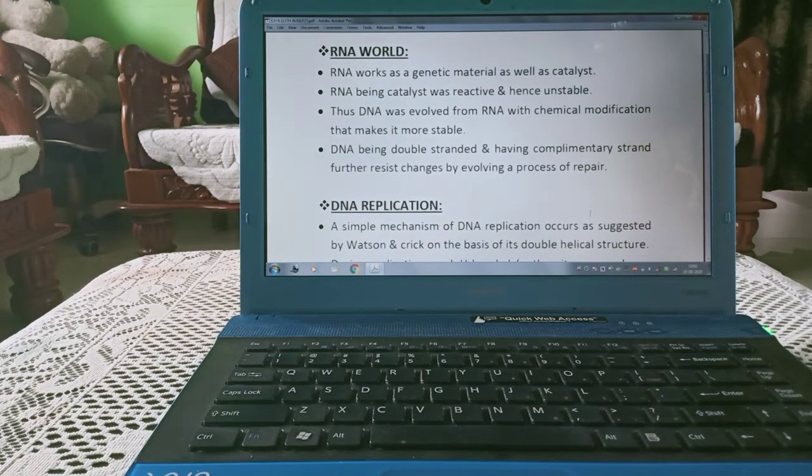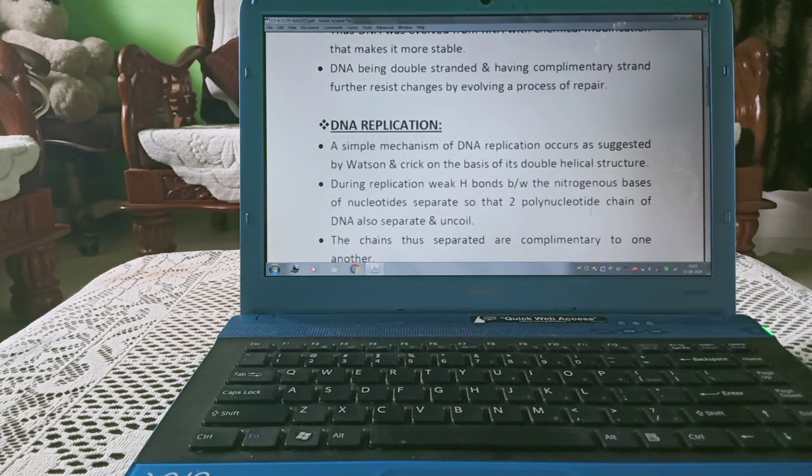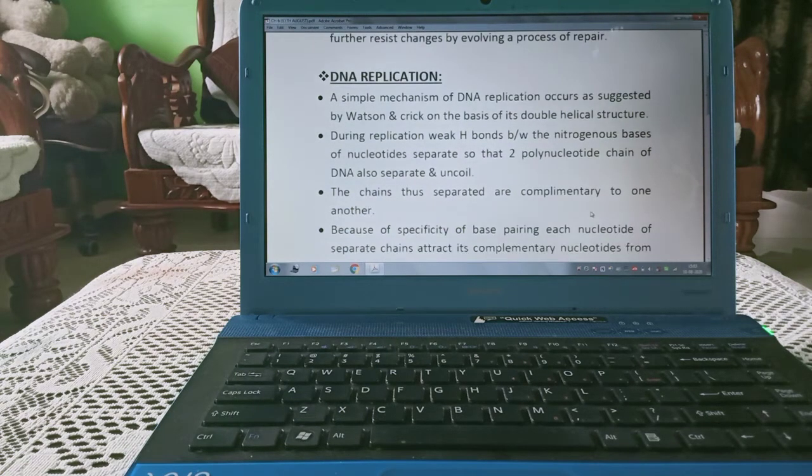RNA being a catalyst was reactive and hence unstable. Thus, DNA evolved from RNA with chemical modification that makes it more stable. DNA being double-stranded and having a complementary strand further resists changes by evolving a process of repair. Now, we are starting with DNA replication.